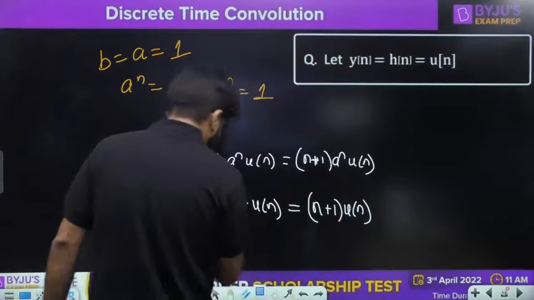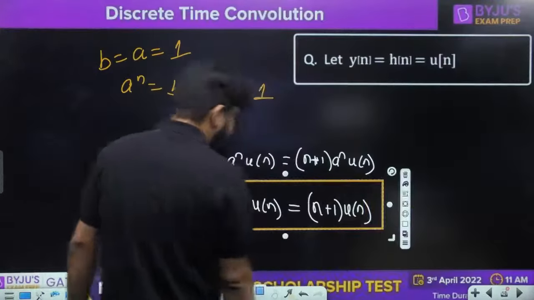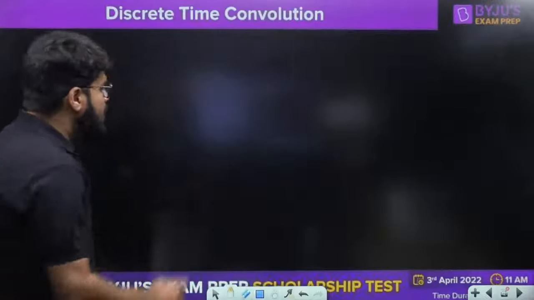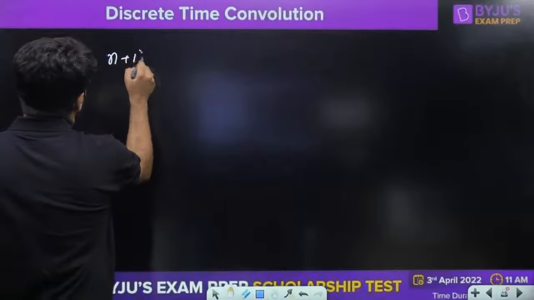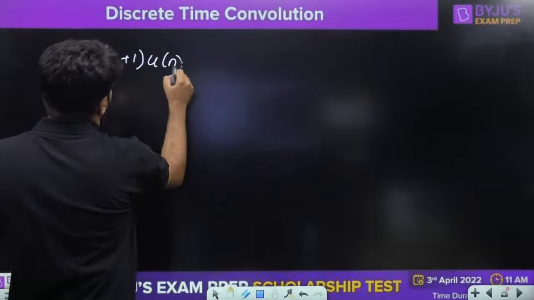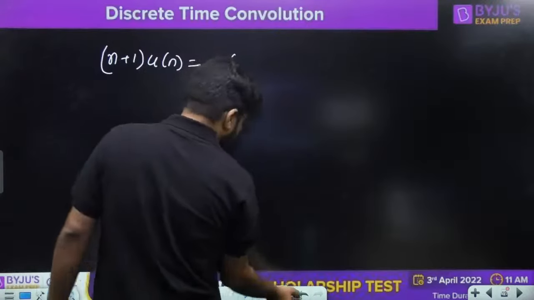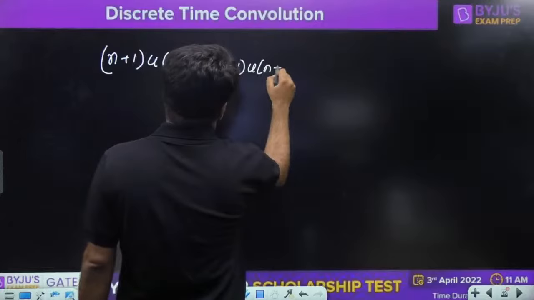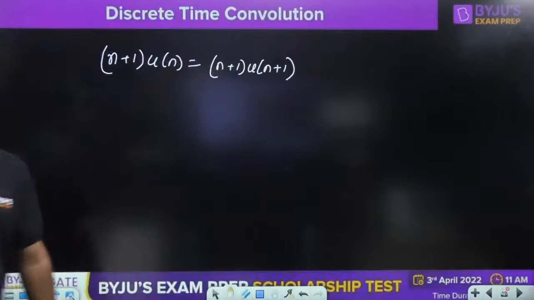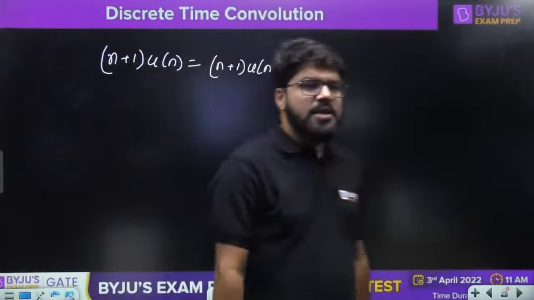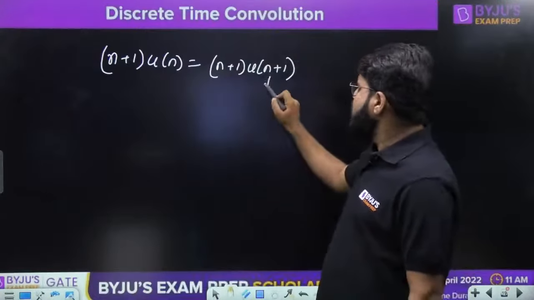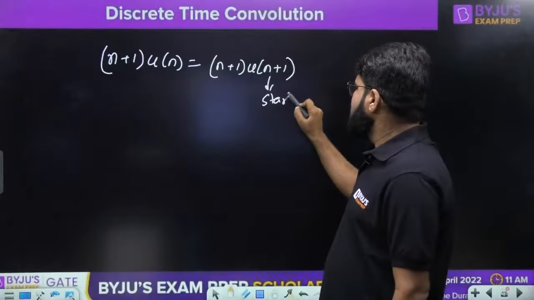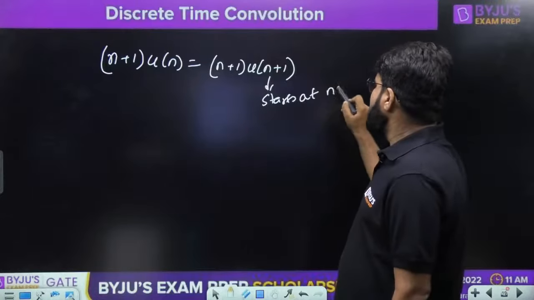एक तो ये फॉर्मूला नोट कर लिया. But let me tell you guys, n plus 1 un can also be written as n plus 1 un plus 1. Why is it so, sir? Because u of n plus 1 starts at n equal to minus 1.